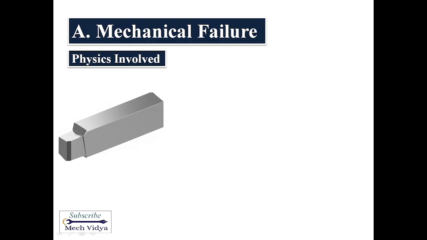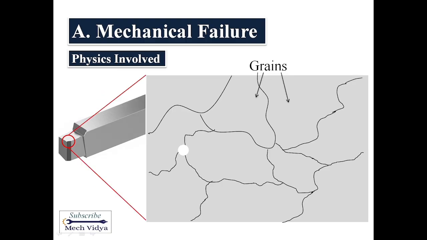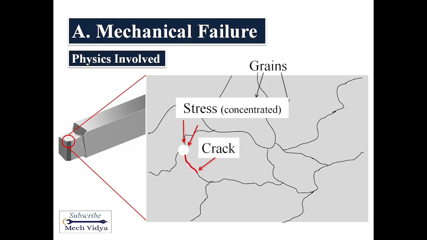If we zoom again, we can see a particular location of the metal consists of so many grains. Now, in between the grain boundaries, if there is a void present, this will serve as the weak point. During cutting, a lot of stress is generated in the cutting edge, but these voids will encounter concentrated stress, that is, more stress. It is like when you push the pointed edge of a knife on your finger, you experience more pressure. So soon a crack will initiate from this point and then it will propagate, and finally this area will be chipped away.